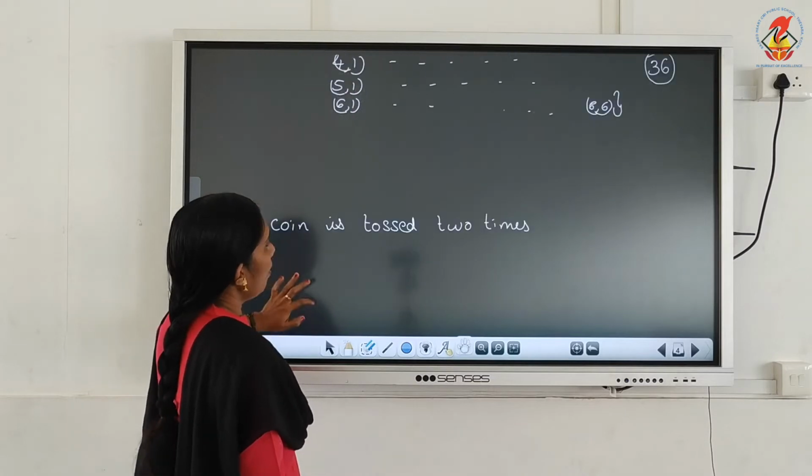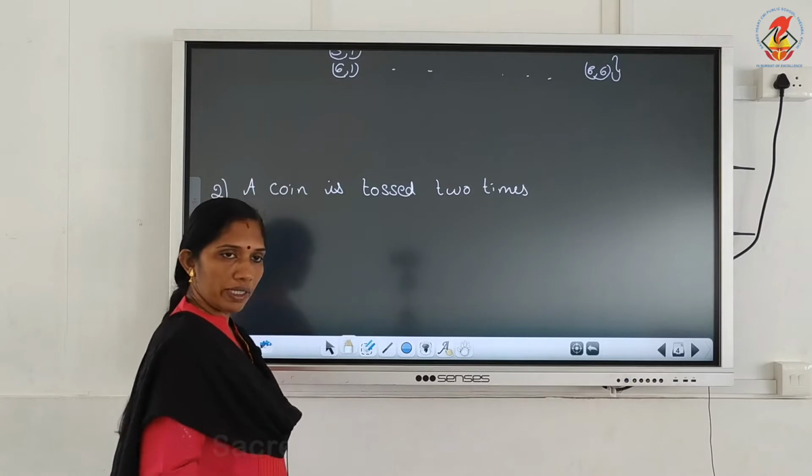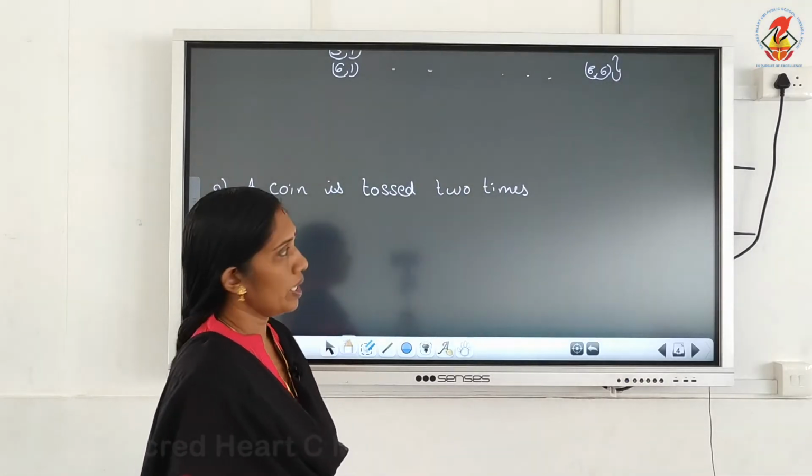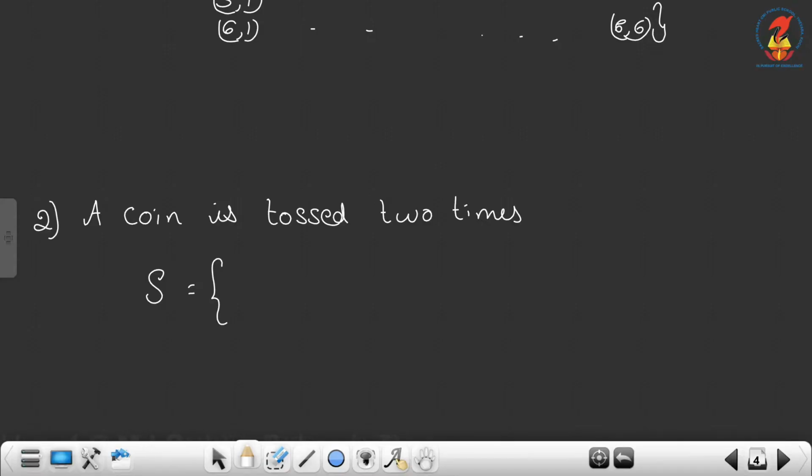Then a coin is tossed 2 times. A coin is tossed 1 time means H or T. Here 2 times. So sample space S is equal to the set of all possible outcomes, we get either HH, head, head. And look children, head then head, but no need to put a comma, you can write together.